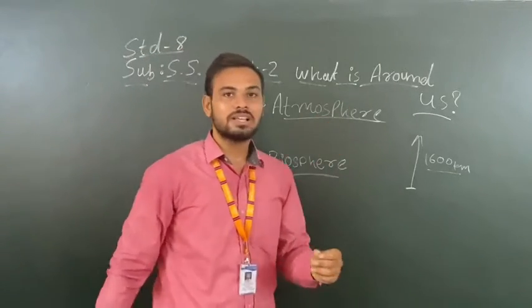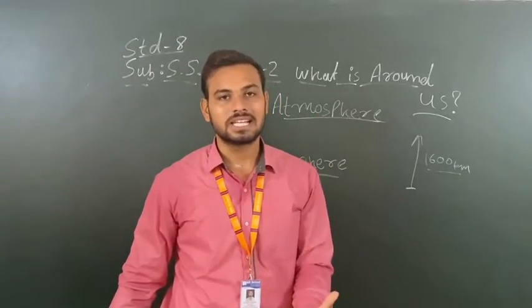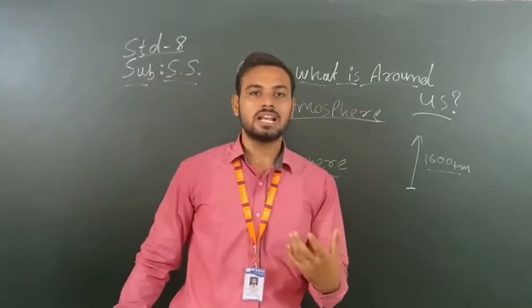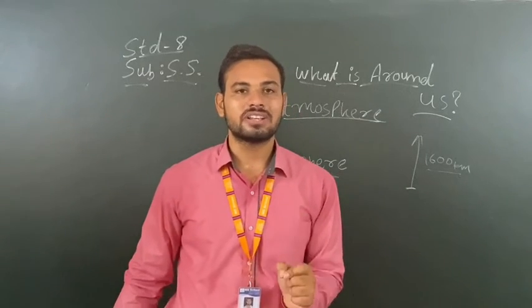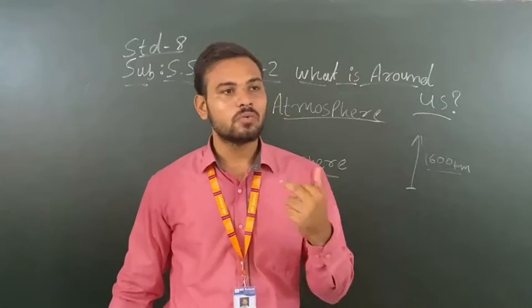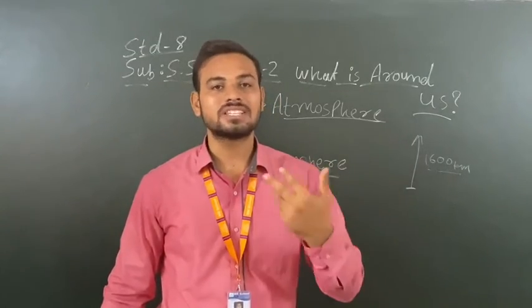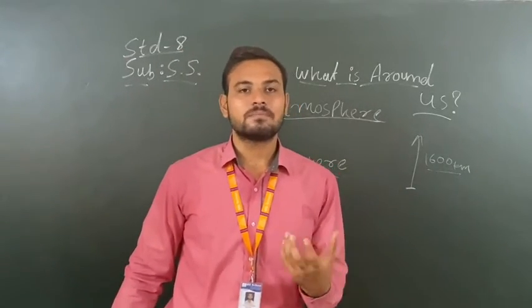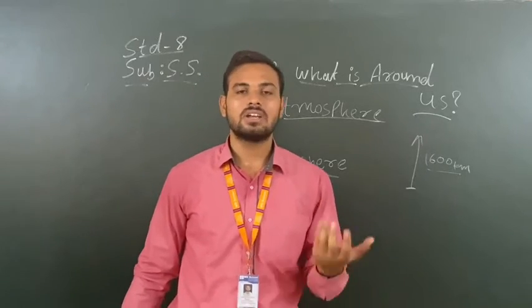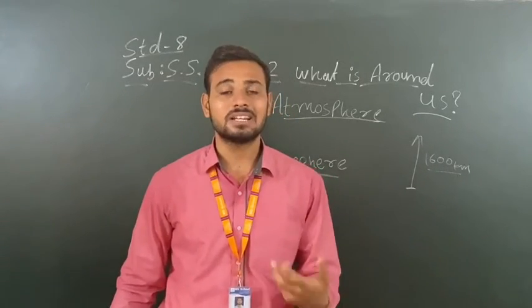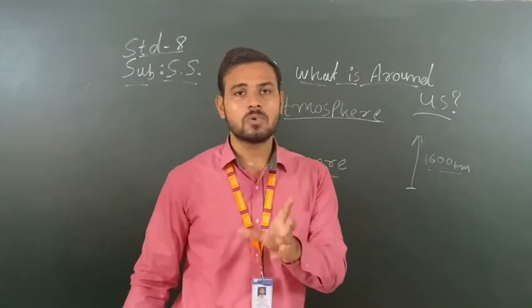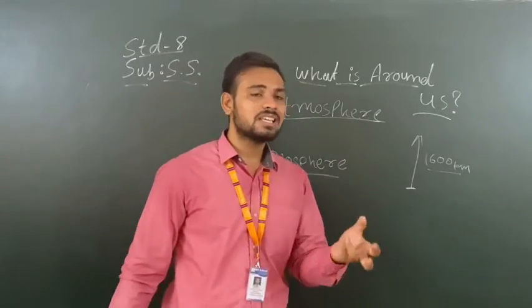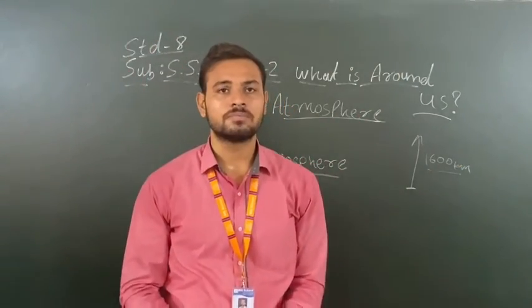The atmosphere cannot be seen by our naked eyes. We can just feel it. We cannot see the atmosphere like the lithosphere and hydrosphere. The atmosphere is odorless, colorless, and transparent. That's why we can see through it. In the atmosphere many gases are present, like nitrogen, oxygen, carbon dioxide, and different types of other gases. Along with the gases there are dust particles, smoke, salt, microorganisms, and also pollen grains.